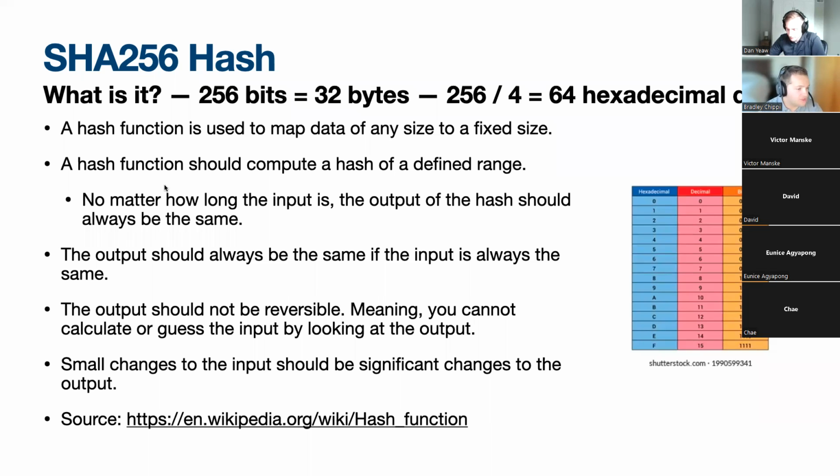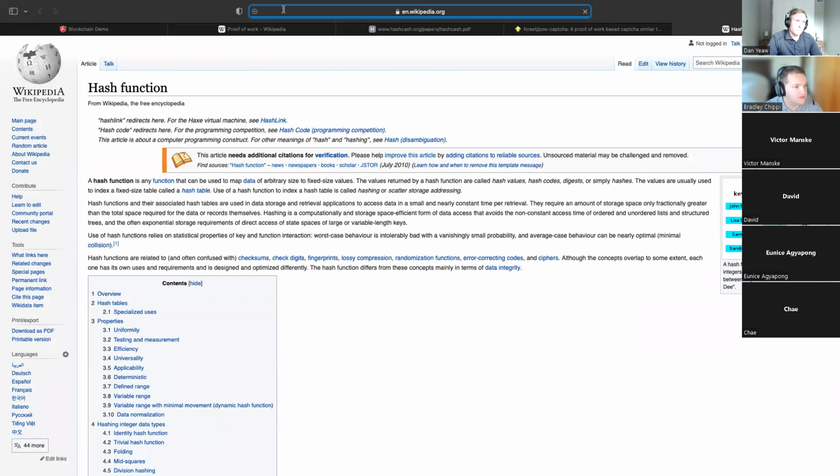The output should also not be reversible, meaning you cannot calculate or guess the input by looking at the output. So looking at that long string, those 64 hexadecimal digits, you shouldn't be able to guess what that input is, or even calculate it or reverse it in any way. Small changes to the input should be significant changes to the output as well. And I'll go ahead and put this in here.